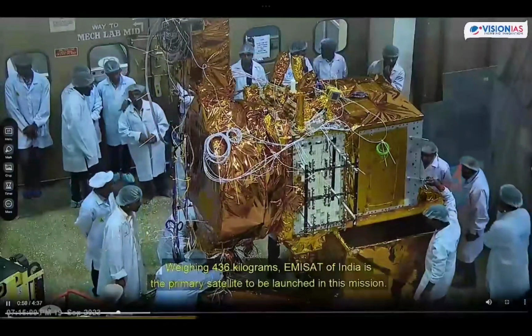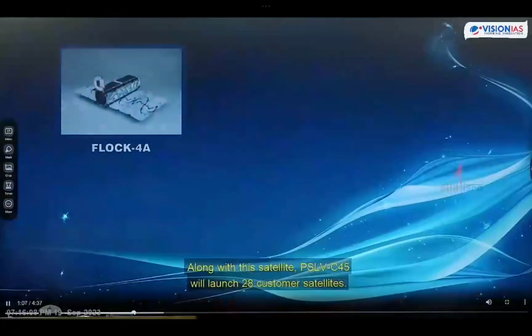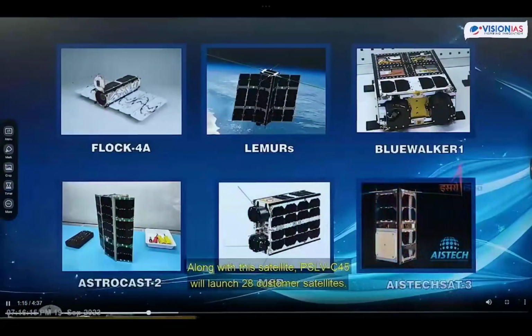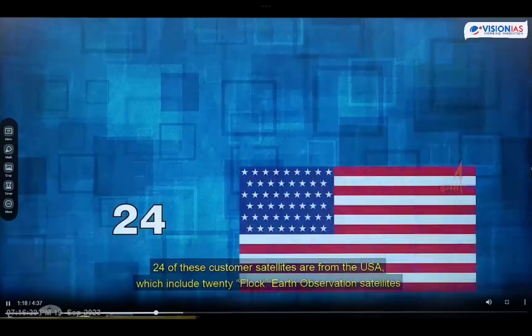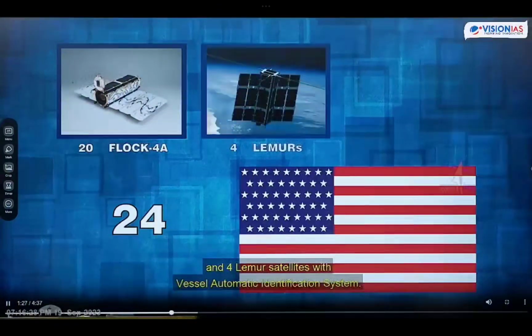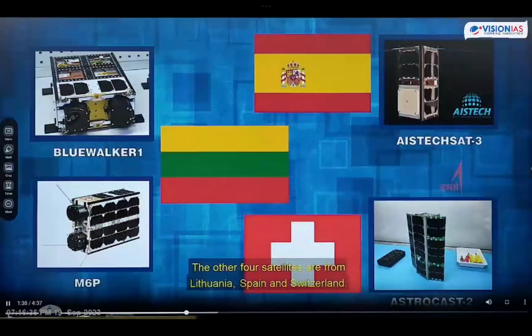Weighing 436 kilograms, EMI-SAT of India is the primary satellite to be launched in this mission. Along with this satellite, PSLV C45 will launch 28 customer satellites. 24 of these customer satellites are from the USA, which include 20 Flock Earth observation satellites and 4 Lemur satellites with Bessel automatic identification system. The other 4 satellites are from Lithuania, Spain, and Switzerland.